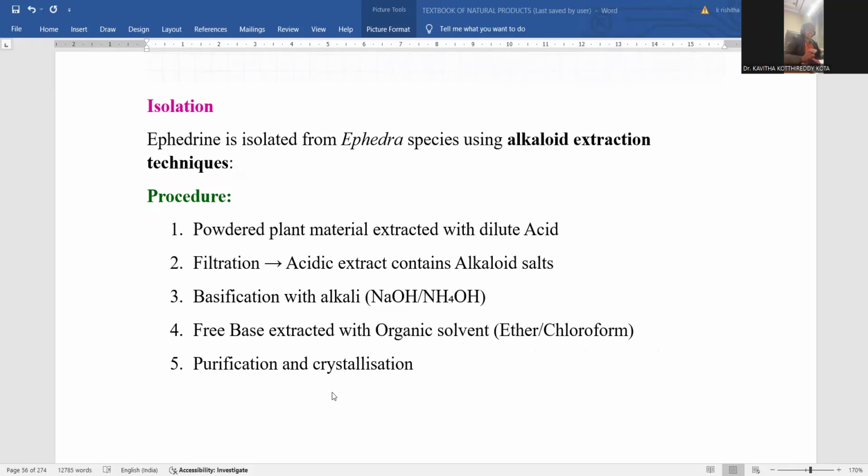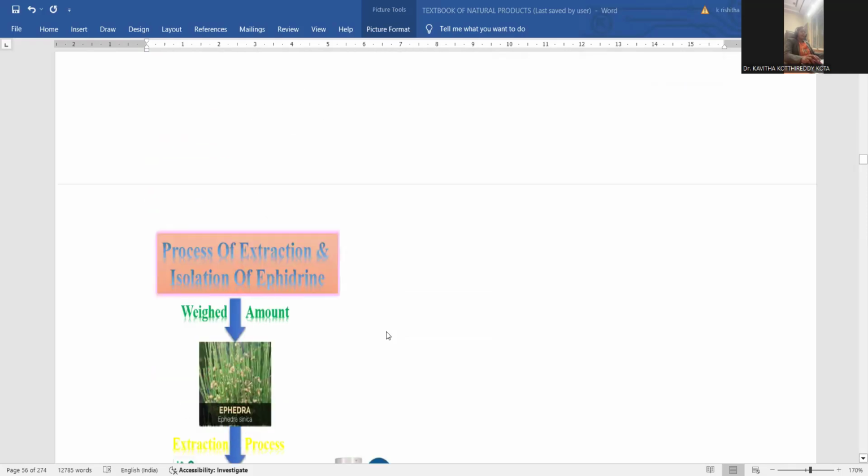After getting that, we still need the highest quality and purity, and crystallization is also required. In order to get recrystallization, either ethanol or methanol will be mixed, and a pinch of charcoal will be added and heated in a water bath, so that adsorption takes place. All the impurities will be adsorbed onto the surface of the charcoal, and pure ephedrine will be separated in crystalline form. This purification is possible from this Ephedra sinica plant.